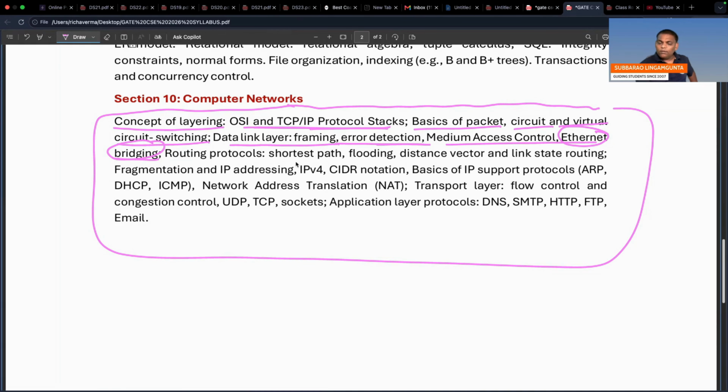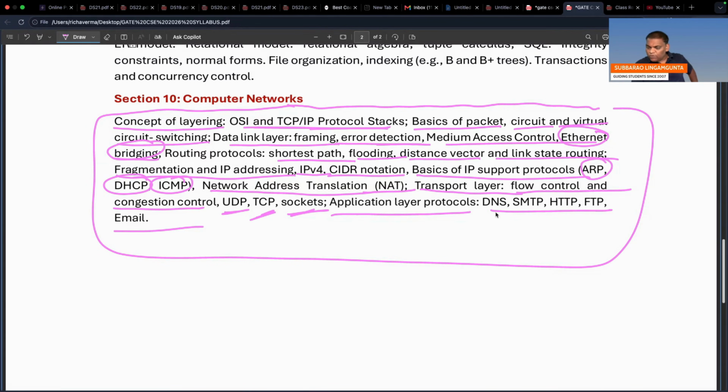routing protocol: shortest path, flooding, distance vector, link state routing, fragmentation, IP addressing, IPv4, CIDR notation, basics of IP support protocols, which is ARP, DHCP, ICMP, network address translation, NAT, transport layer, flow control and congestion control, UDP, TCP, sockets, application layer protocols, all.